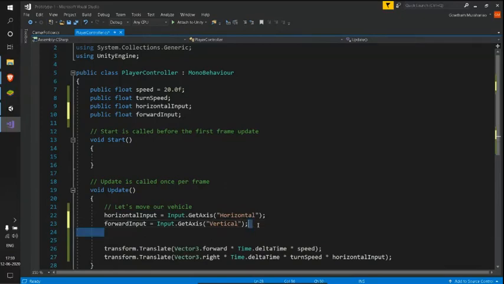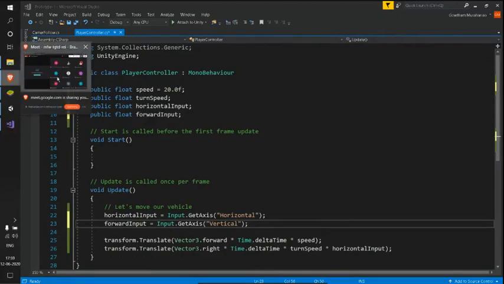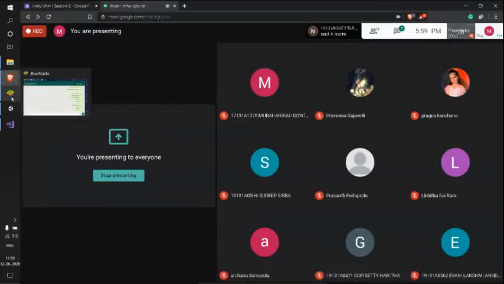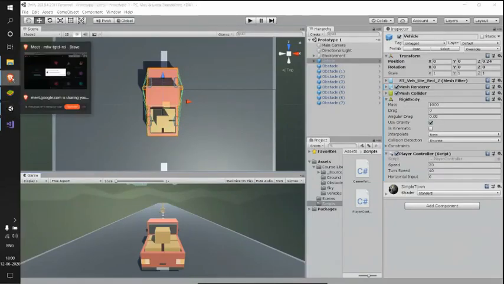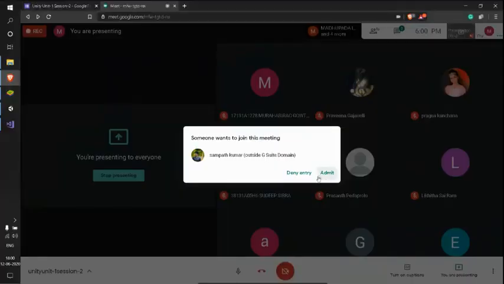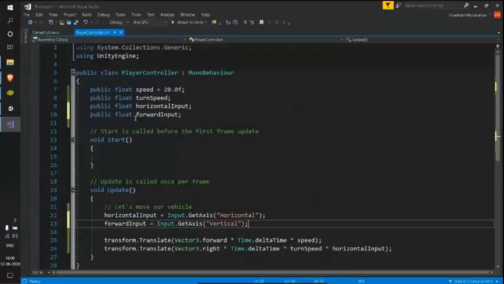If there is any small change like this in vertical, we need to match even the case.